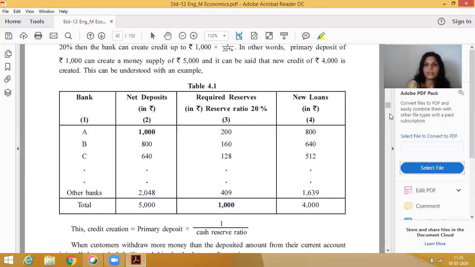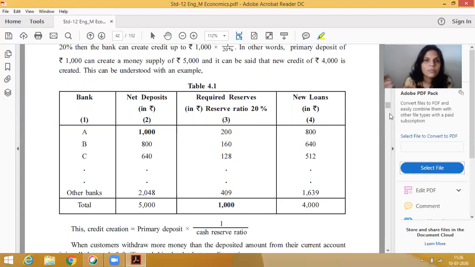What do you mean by cash reserve ratio? Cash reserve ratio is a reserve amount which is essential for all commercial banks. Whatever deposit they accept, a particular amount decided by RBI they will reserve in their bank.